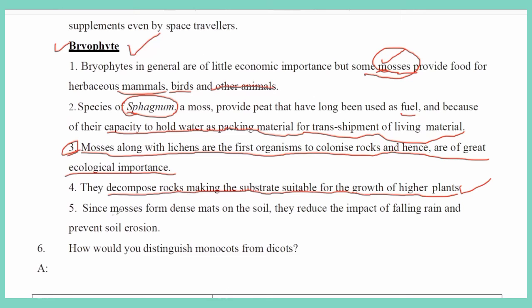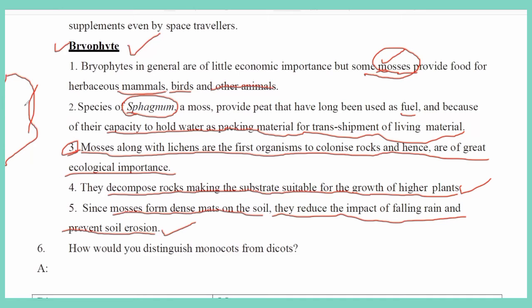Since mosses form dense mats on the soil, they reduce the impact of falling rain and prevent soil erosion. This point is most important, because they grow like carpet grass and hold the soil so that it does not erode with rain and water, or move here and there during wind and the rainy season.